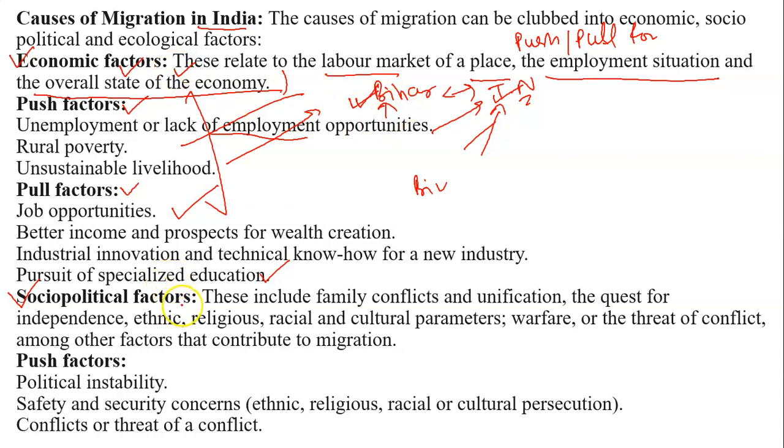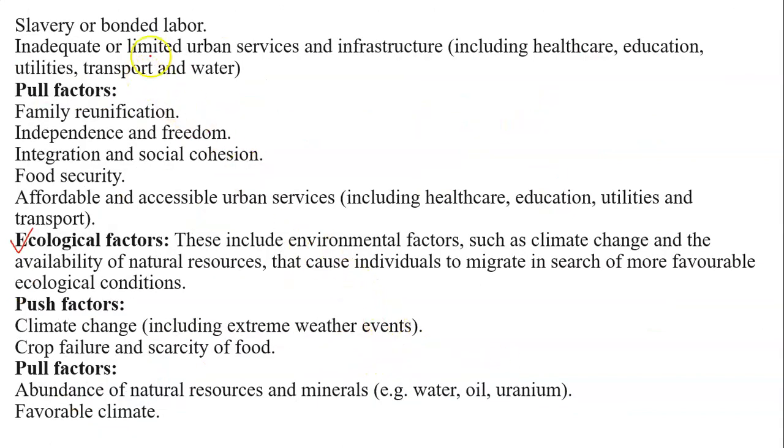Now, the socio-political factors. These include family conflicts, unification, the quest for independence, ethnic, religious, racial, cultural parameters, warfare, threat of conflicts, and various factors there may be. Under the push factors, political instability, unrest in Assam, Manipur, the people will be pushed by these factors and the people migrate from these places to another place. So the reasons will be political instability, safety and security concerns, and ethnic, racial, cultural persecutions, slavery and bonded labor,